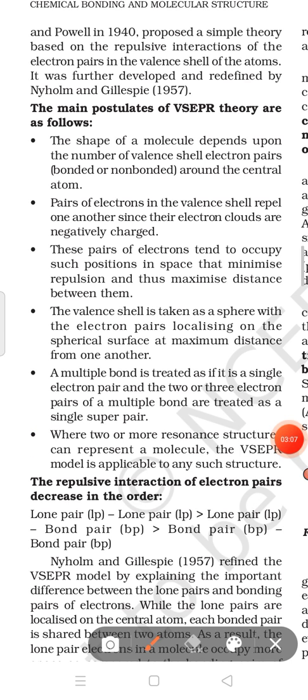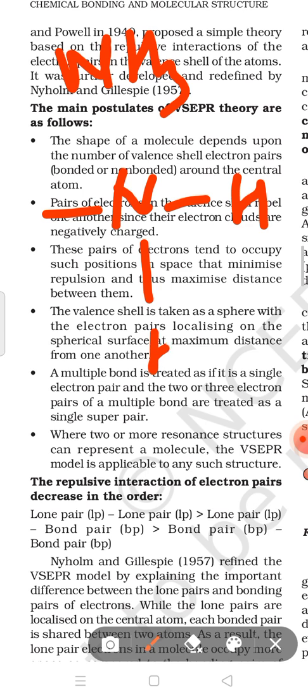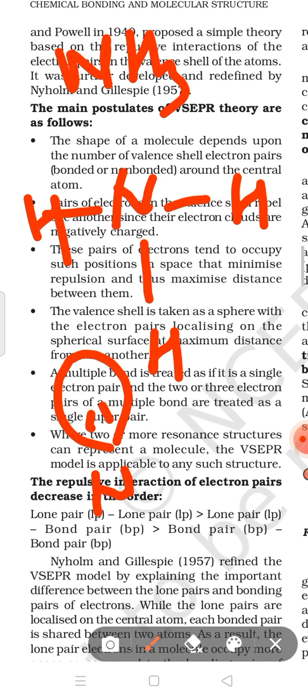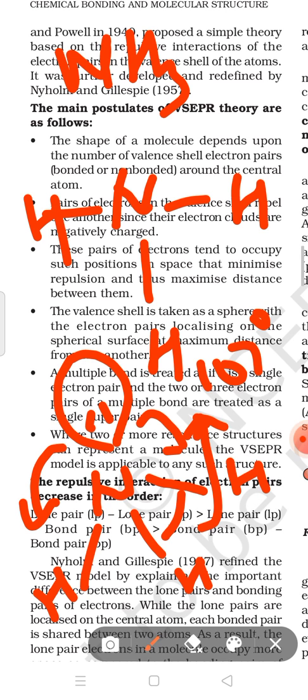Like in H2, in NH3 it is shown as 1, 2 and 3. It may be the structure, but the structure is not like this. Due to the presence of a lone pair of electrons at the nitrogen atom, as the lone pair has repulsion with the bond pair, it forms a structure like this, and the bond angle is 107 degree. It is the bond angle between the two hydrogens and nitrogen-hydrogen bond angle, due to the repulsive forces of the lone pair with the bond pair.